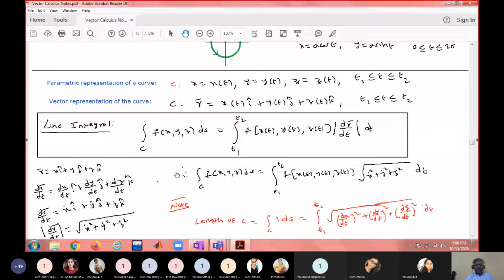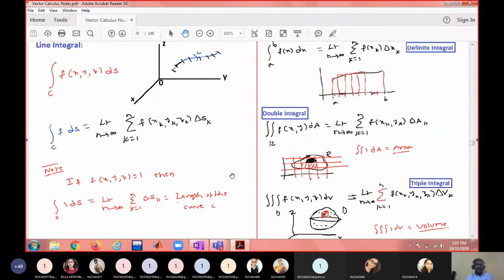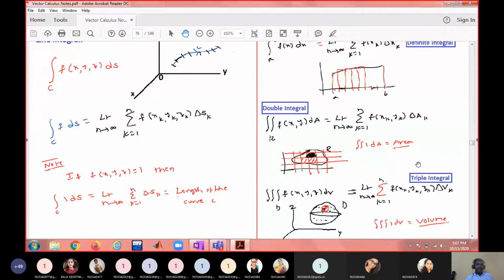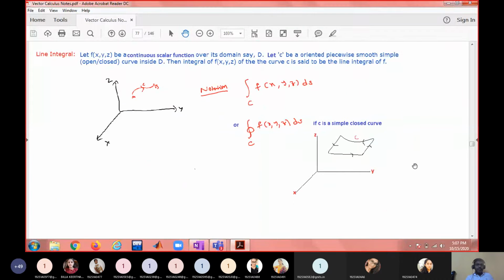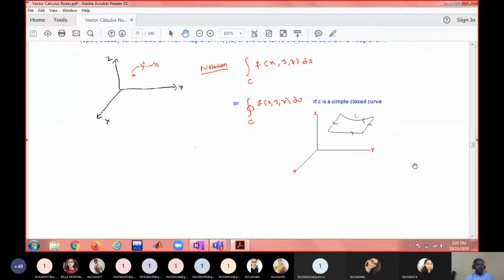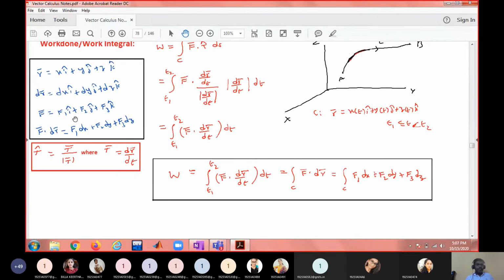Okay, the work integral is given like this. This is some limit definition of this line integral and so on. So this is what I was telling: the work integral is a special case.